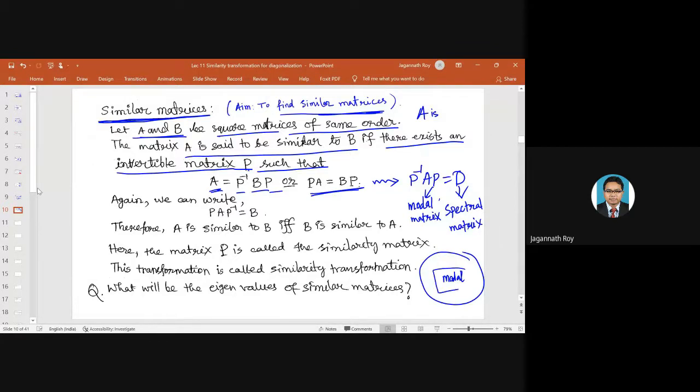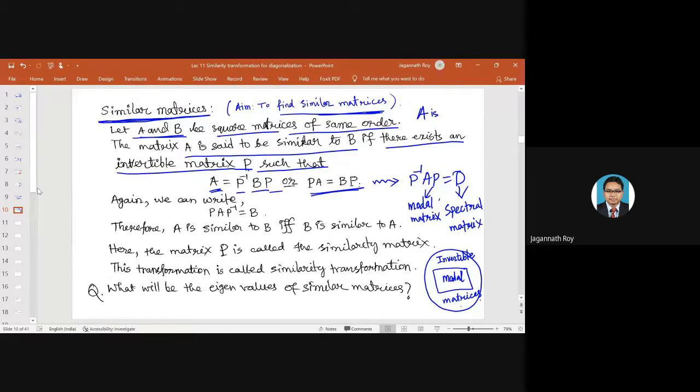Model matrix is a smaller class, and this arbitrary P matrix is for similarity. So this is a class of invertible matrices. This is a set of invertible matrices.